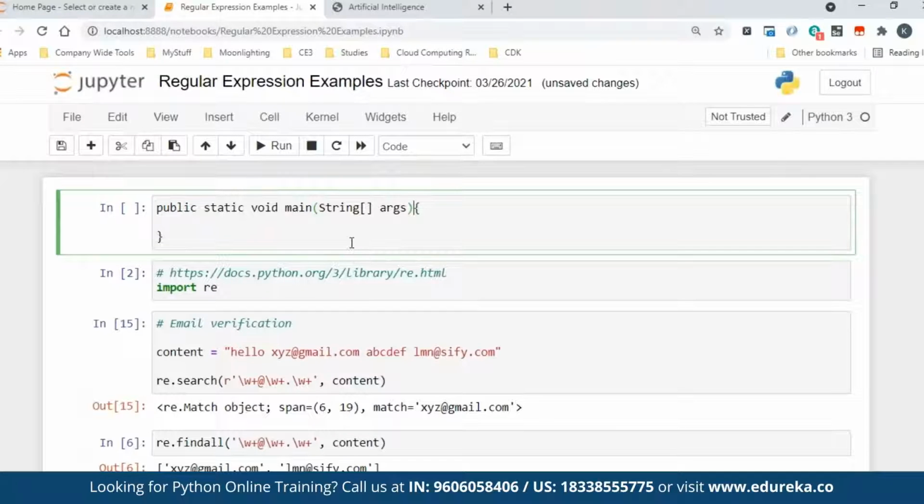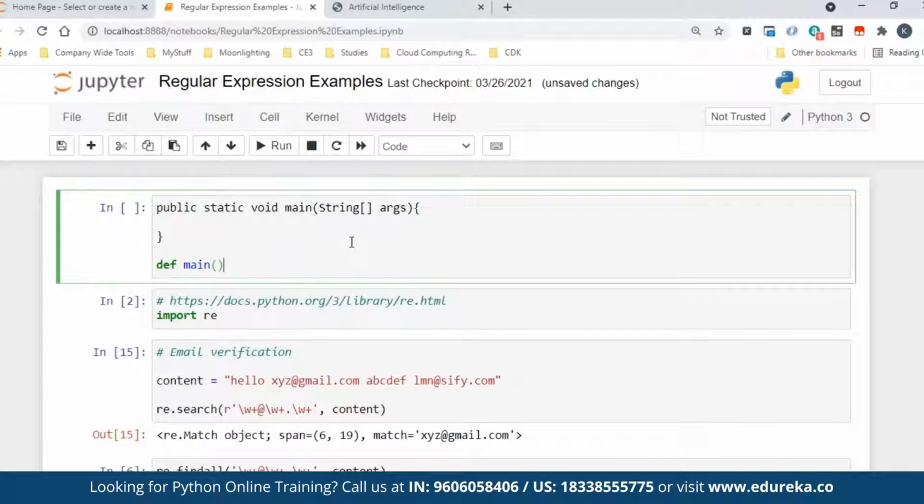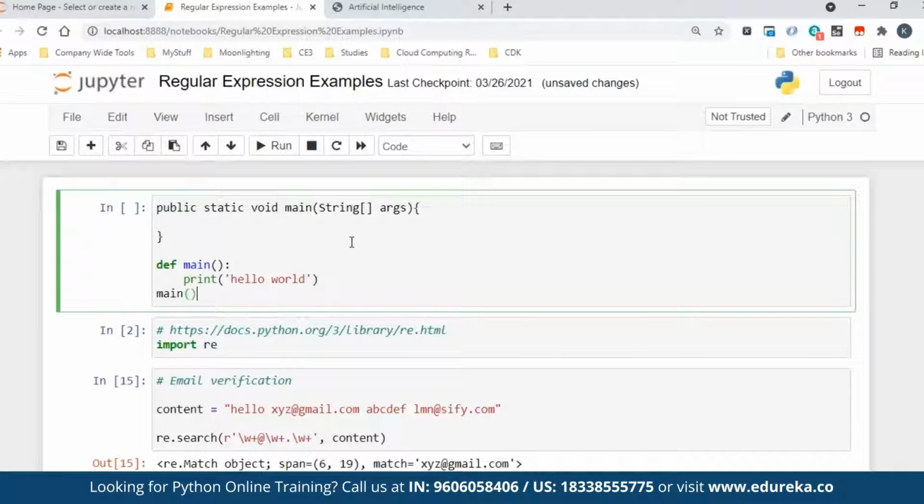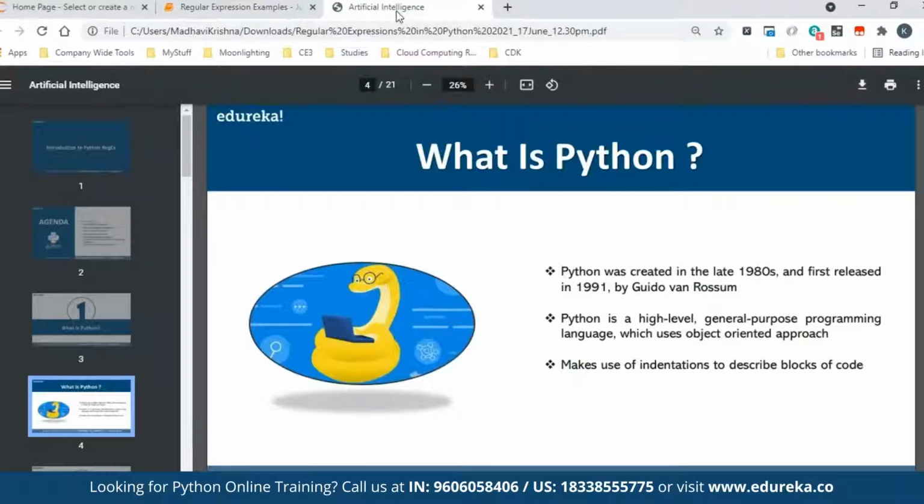If you want to write the same thing in Python, you write it like this. Here indentation is the key. There are no curly braces, nothing like that. That's what they mean by indentation here.